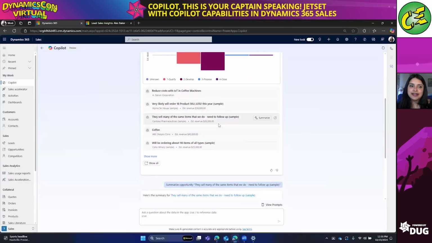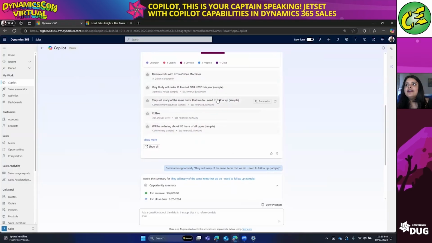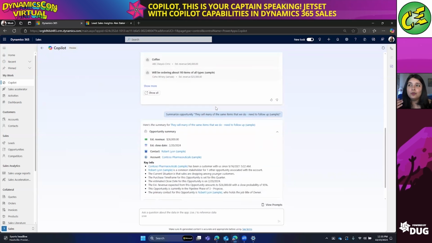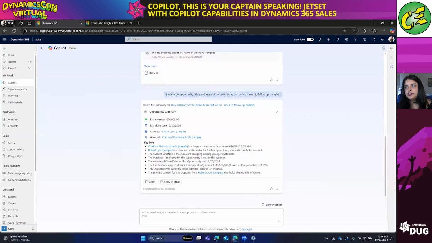So as a salesperson, as we continue to look at this visualization, I can also ask for a summary on one of these opportunities. I have so many different things on my plate, it can be hard to remember what the important items are regarding this opportunity. But here, as soon as I ask for that summary, Copilot gives me an intelligent read on the estimated revenue, the estimated close date, as well as the key information on this opportunity, such as what the purchase timeframe looks like, what is the estimated revenue expected from this op, what's the current pipeline.